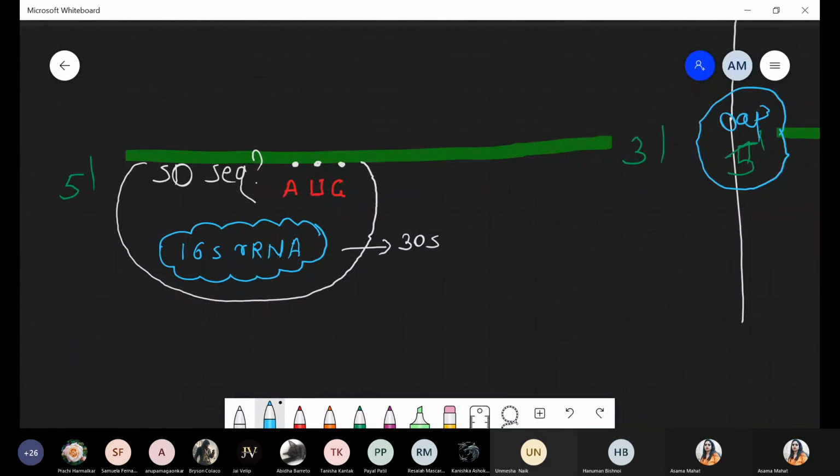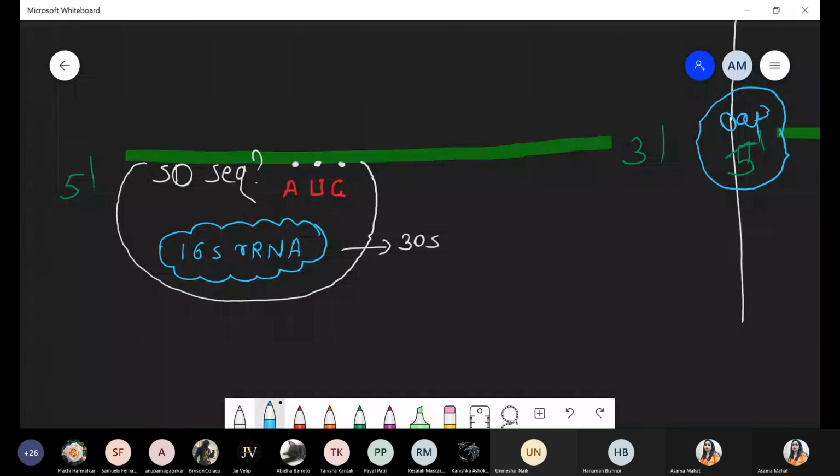And who will help for this binding? The Shine-Dalgarno sequence, right? The Shine-Dalgarno sequence helps for the attachment. Where is it located? It is located near the start codon. Just check: here AUG is present, and near the AUG there is the presence of the SD sequence, the Shine-Dalgarno sequence. Wherever the 5 prime end is, at its site the Shine-Dalgarno sequence will be present, and immediately after that the sequence AUG will be present. All these sites and sequences are helpful for attachment of the 30S subunit of the ribosome, and inside the 30S, the 16S rRNA is the active site of the ribosomal subunit.